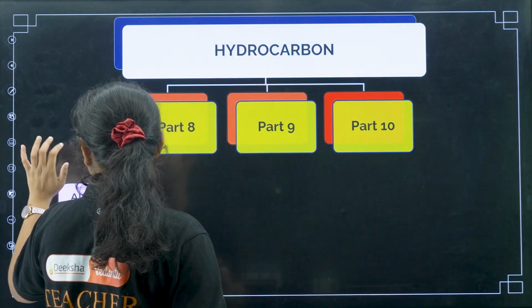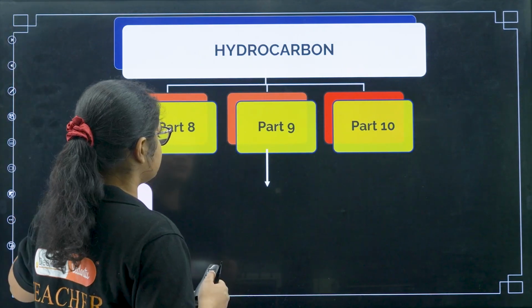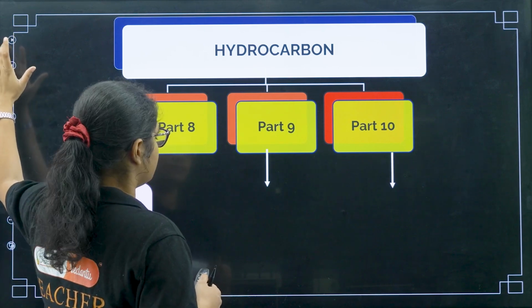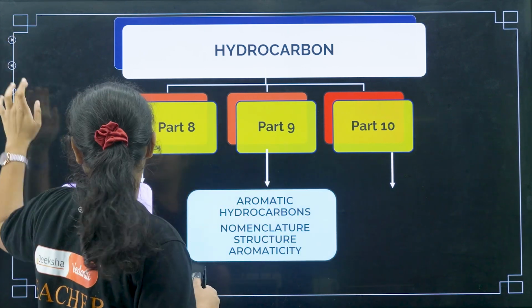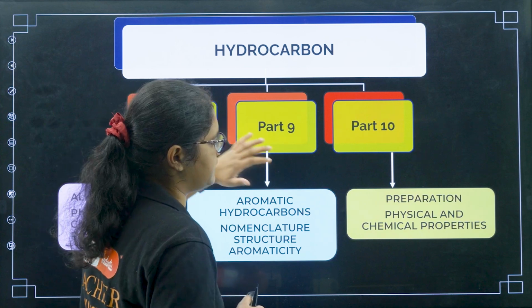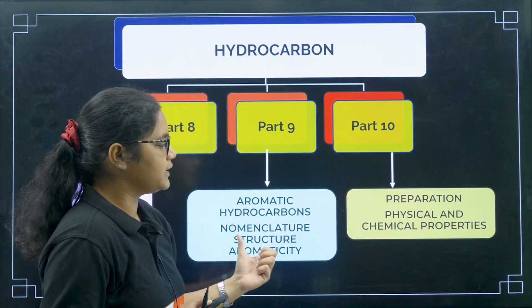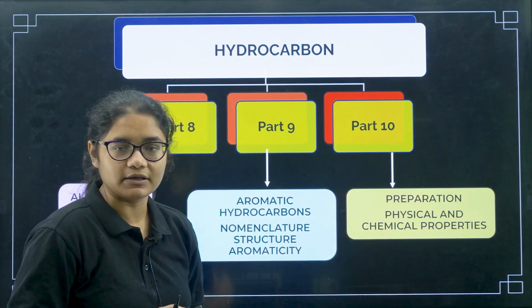And in part 8, we will be discussing the chemical reactions of alkynes, and in part 9, so as I told you, this will be really a lengthy chapter. In part 9, we will be discussing the aromatic hydrocarbons, and in the last part we will be discussing the preparation of aromatic hydrocarbons, and their physical and chemical properties.